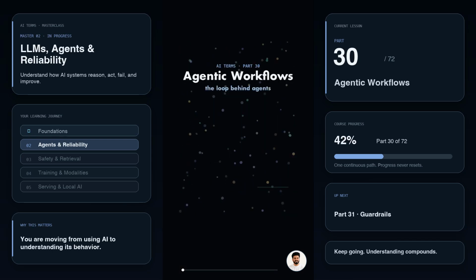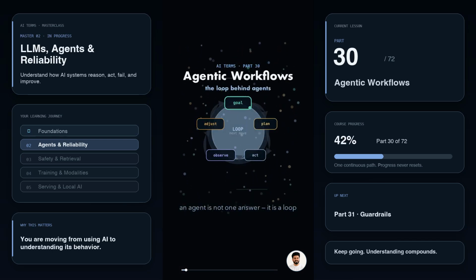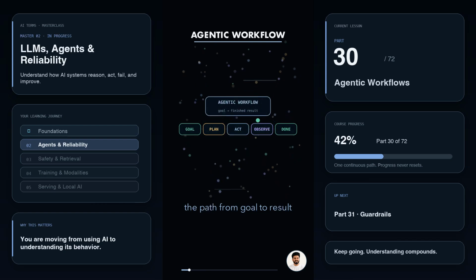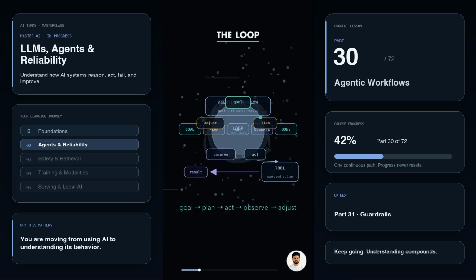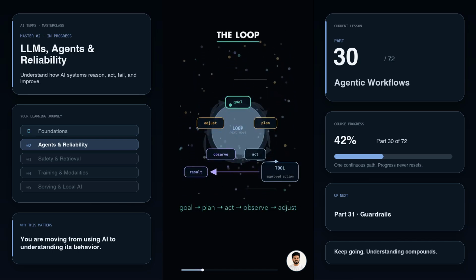An AI agent is not just one answer, it is a loop. An agentic workflow is the path that loop follows from a goal to a finished result. First, the user gives a goal. Then the system makes a plan. The agent chooses one next action, calls an approved tool, reads what came back, and updates the plan.